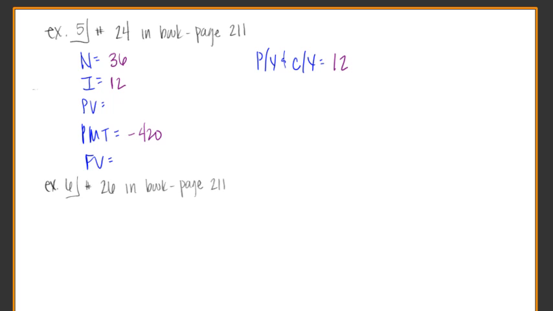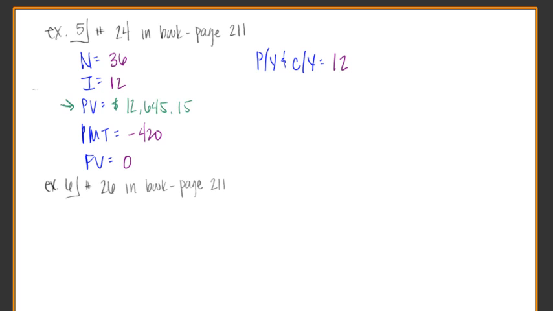Anytime you have a loan, what's always going to be the future value of a loan? Well, your goal is to pay it off, right? So your future value is going to be $0. The present value is what we're looking to find here. So when we type all this in our calculator, we'll get a present value, and it looks like $12,645.15.